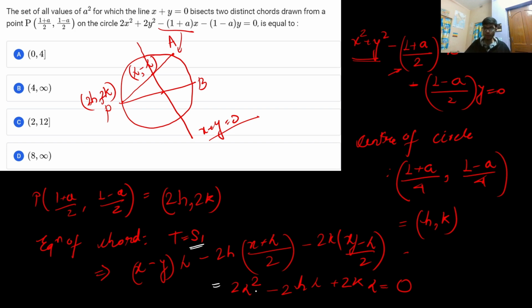So S1 is equal to 2 lambda square minus 2h lambda plus 2k lambda. Now, lambda is a function of h and k, because this value of lambda satisfies the chord equation as well.